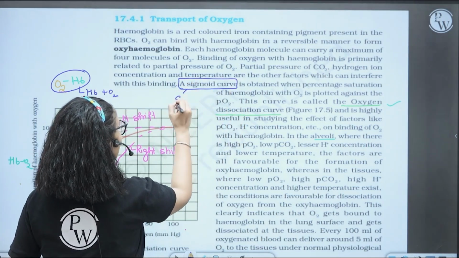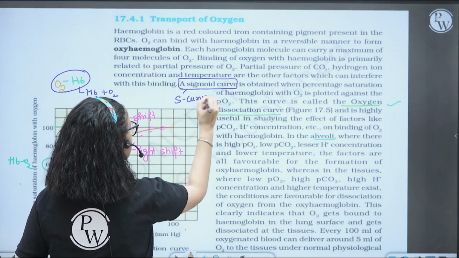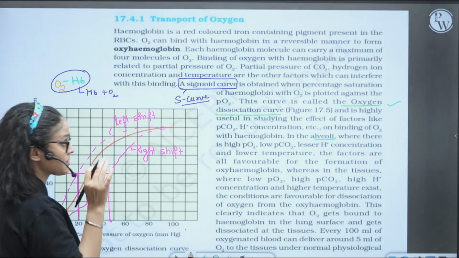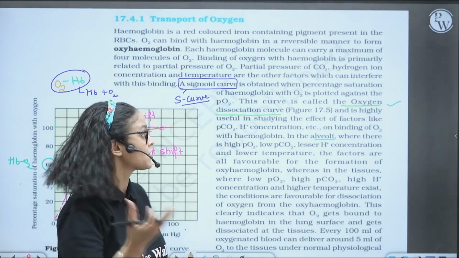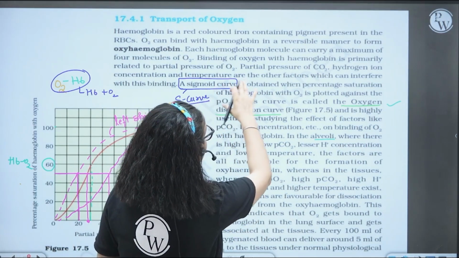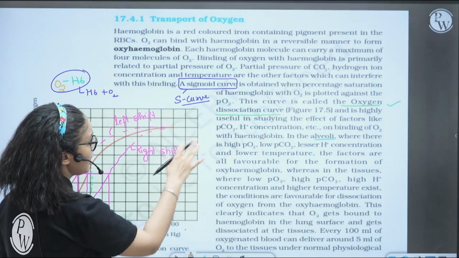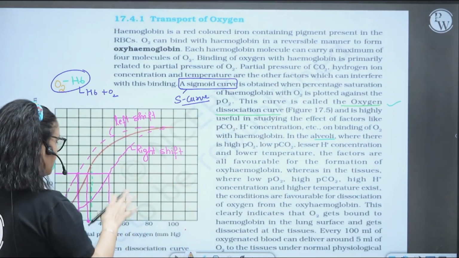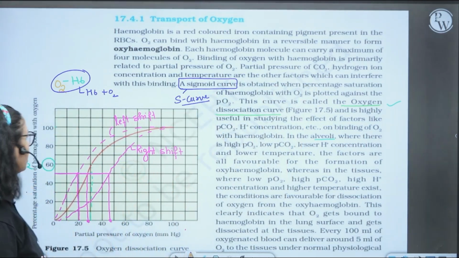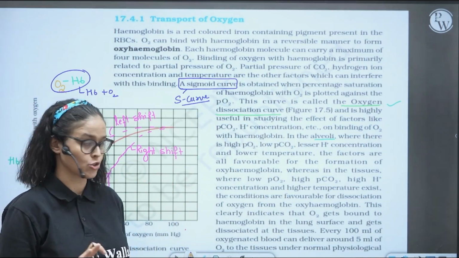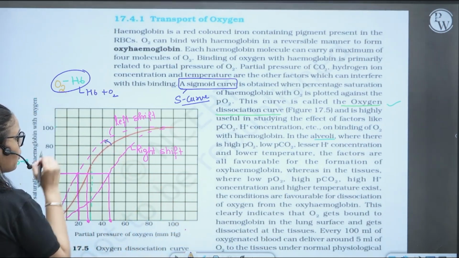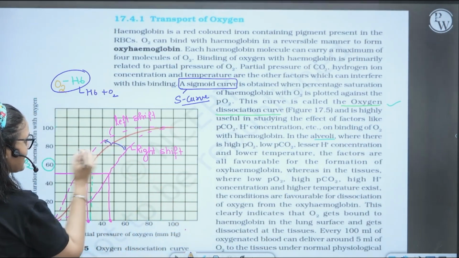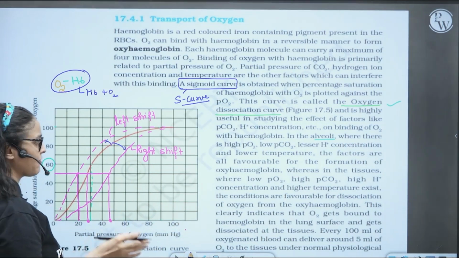So see, they have asked questions from these points. You have to study it very, very nicely, right? And this dissociation graph is the relationship between, so they have already written, this is the relationship between the oxygen and the percentage saturation of hemoglobin with oxygen, right? And you see that in this graph, sometimes in the body left shift is seen and sometimes right shift is seen. So what is left shift and right shift?